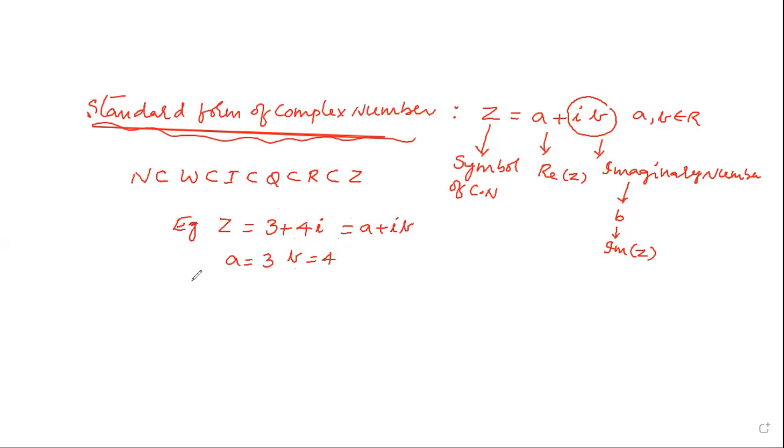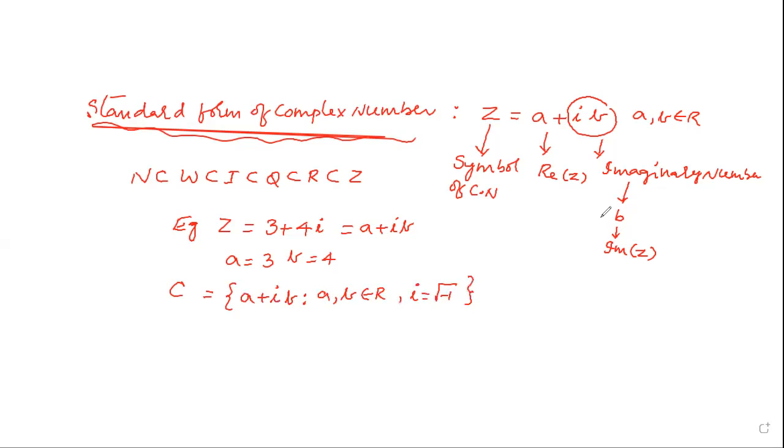Therefore, the complex number is the set of all numbers of the form a plus ib, such that a and b belong to R, and i is equal to root over minus 1.